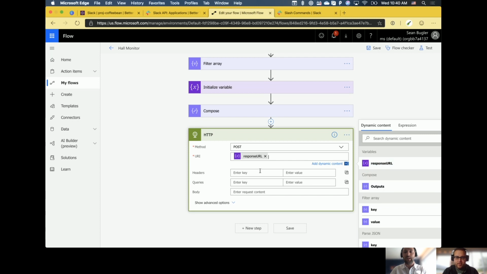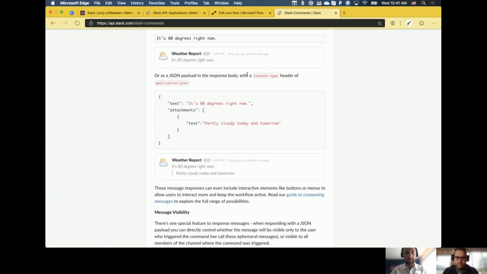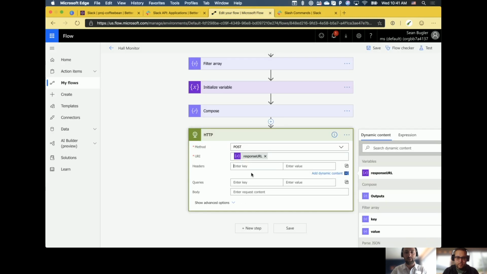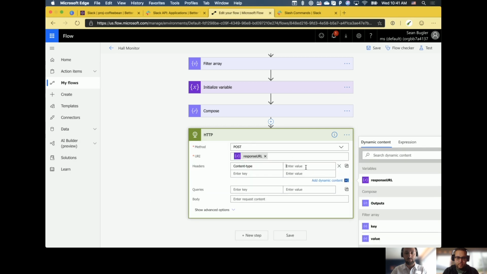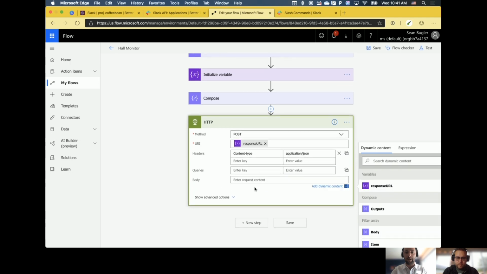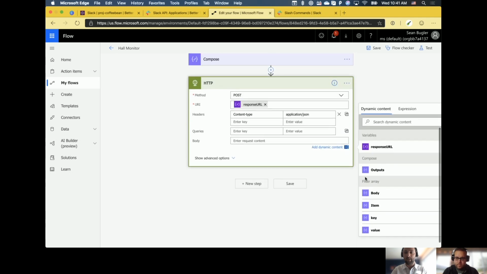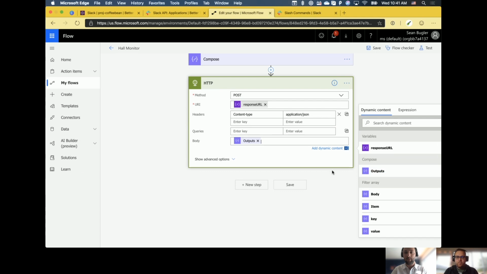There you go. Now, as I mentioned just a moment ago, it's really important that we flag the content type here. Mm-hmm. So I'm going to jump back here, and it's telling me that it's expecting content type and application/JSON. I've got a clipboard manager here, so I'm going to cheat a little bit. Beautiful. And as far as the body goes, well, we just generated that. That's our compose. Nice. And I'm going to go ahead and hit save.